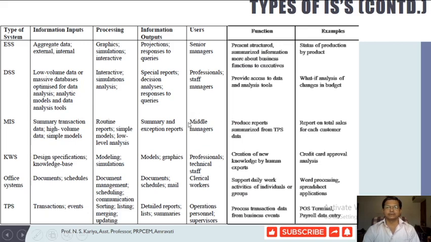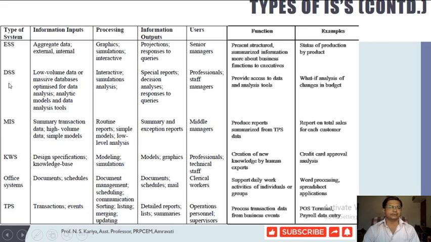The primary users are middle managers. It produces reports summarized from TPS and OS also, for example a report on total sales for each customer. So customer-wise analysis, sales-wise analysis, monthly analysis and region-wise analysis can be performed in MIS.